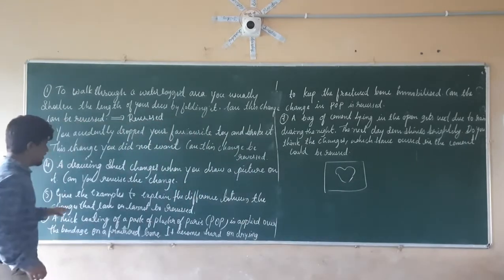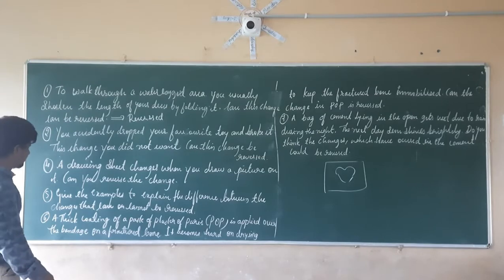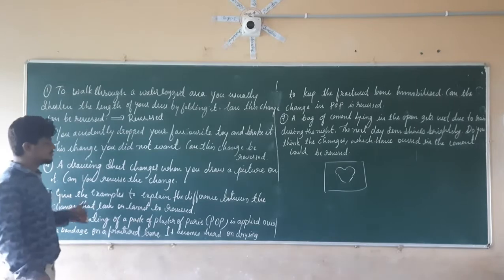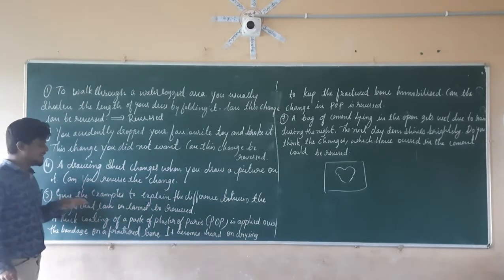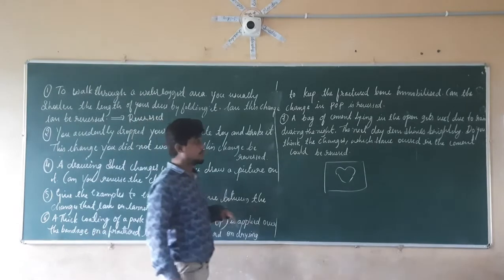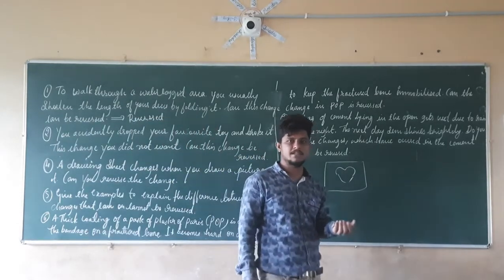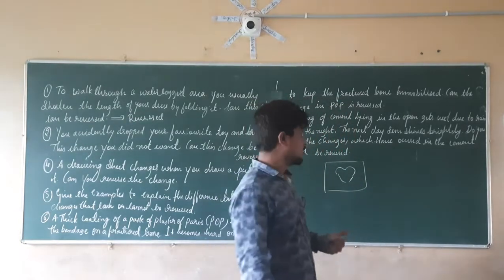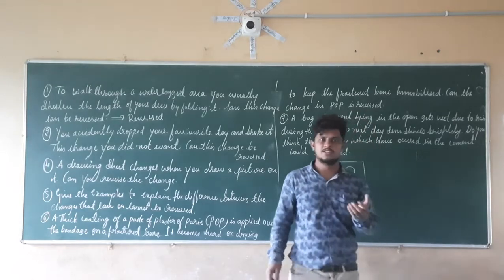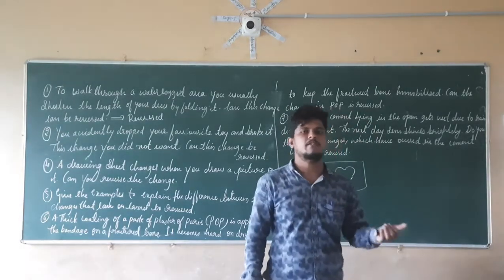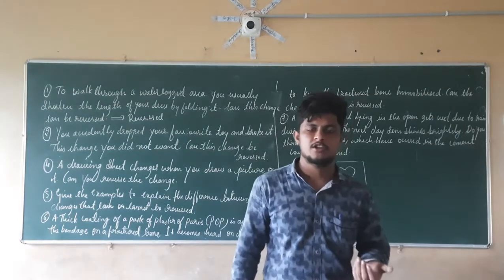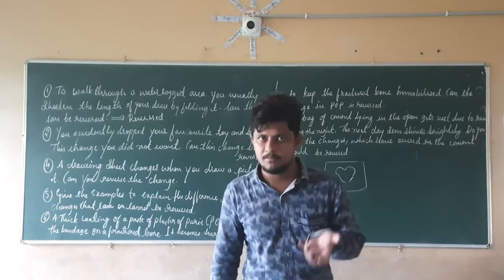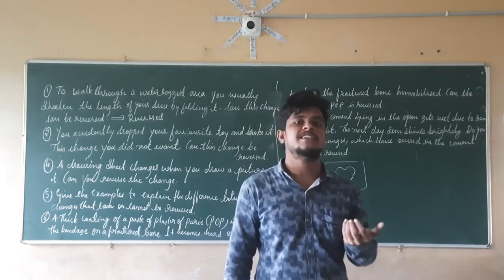Now the fifth question. Give examples to explain the difference between the changes that can or cannot be reversed. If you remember the examples of the balloon and the sheet of paper. First take the sheet of paper. We make an aeroplane from the sheet of paper by folding it. When you unfold that aeroplane, we get the same sheet of paper. So that change is known as a reversible change.